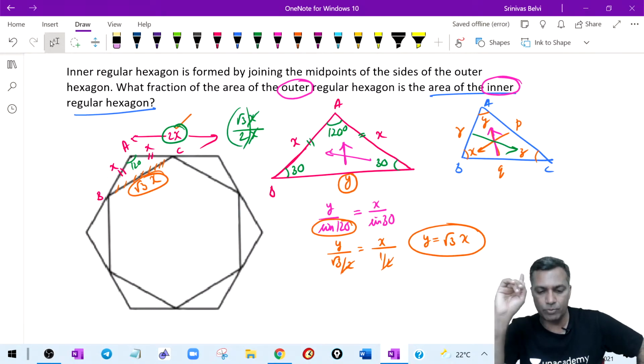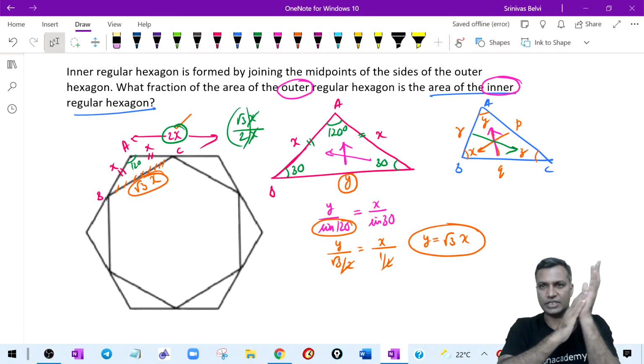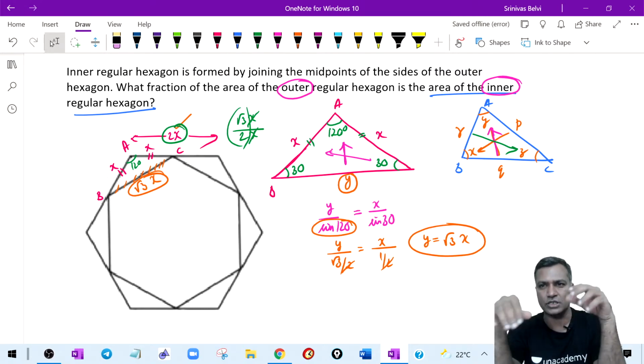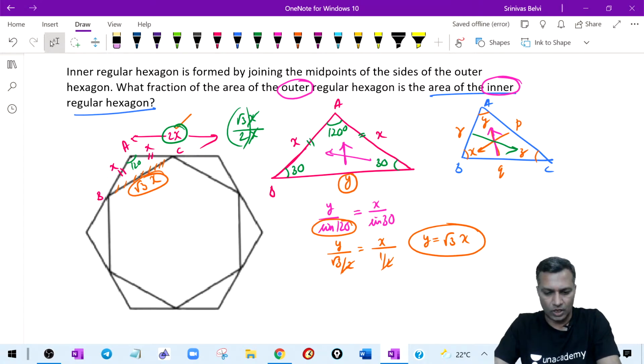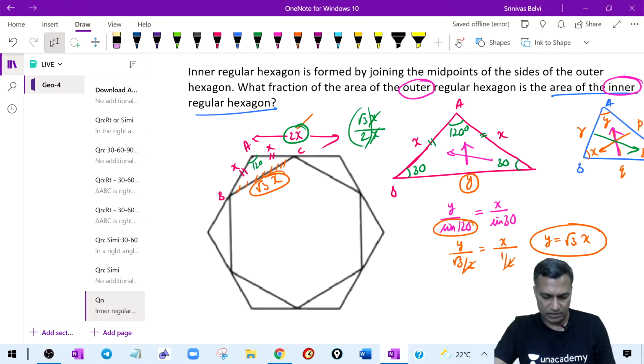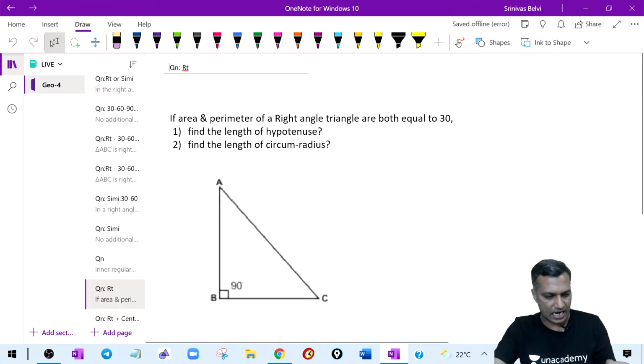It is important. My point is, don't ignore the sine rule. In the previous class, I spoke about the cosine rule. I can show many examples, but I'm just trying to give a revision. It's not that I do 4, 5, 6, 7 questions. That revises the sine rule as well, or otherwise 30, 60, 90 at least.